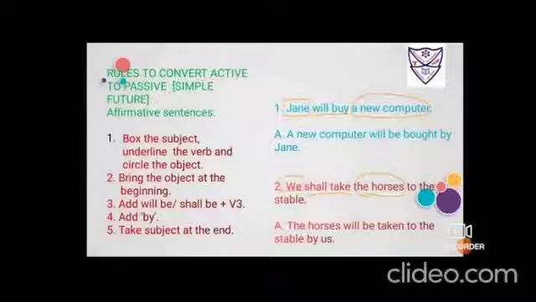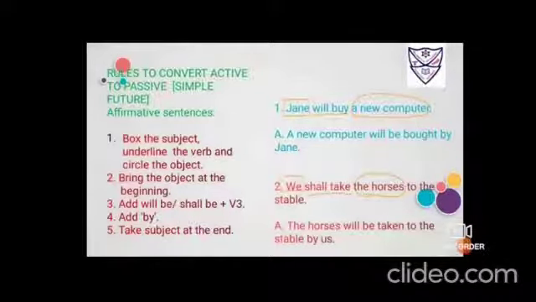Once I have added will, before changing the verb take to its third form, I will add one simple verb, that is be. Then I will change take, took, taken. So it becomes will be taken. Be will be always with the third form.